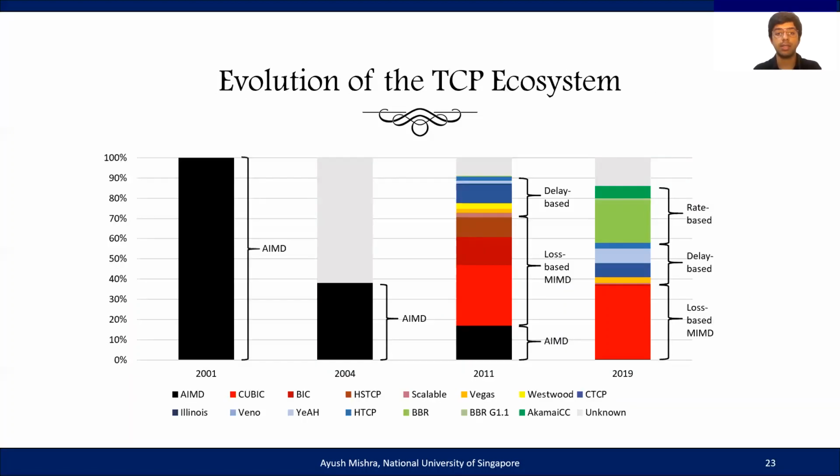If you look at our results in comparison to the previous measurement studies, we can see that the TCP ecosystem is becoming increasingly heterogeneous. In fact, now we have a new class of rate-based algorithms that are emerging as the new contenders on the internet. The deployment of Akamai CC points towards an even more complex mix of congestion control algorithms being deployed on the internet, which means that we can only expect the internet to become even more heterogeneous in the future.